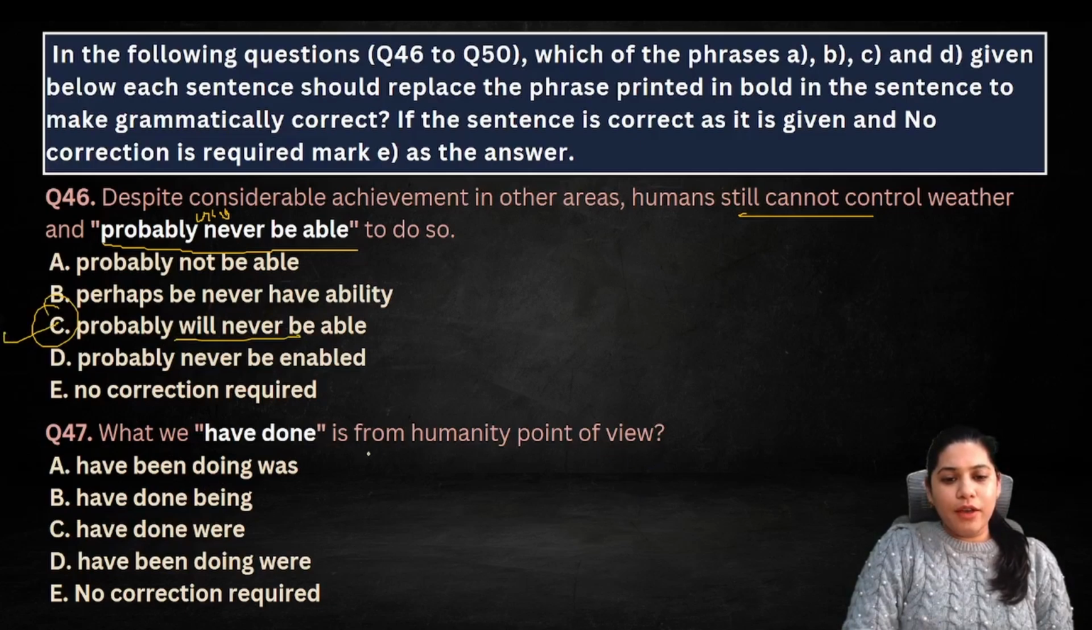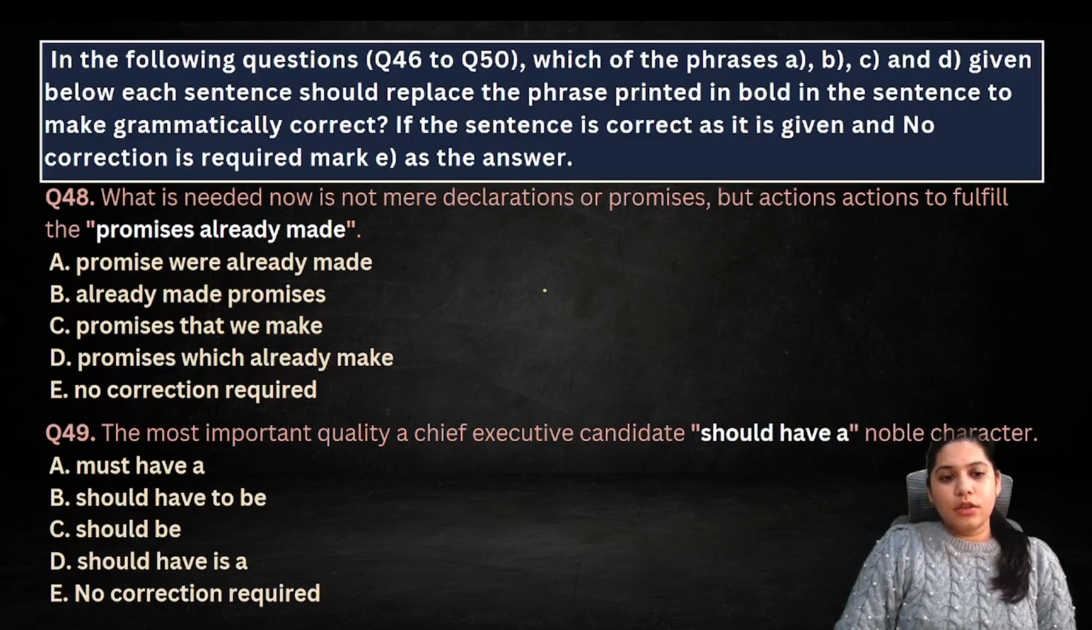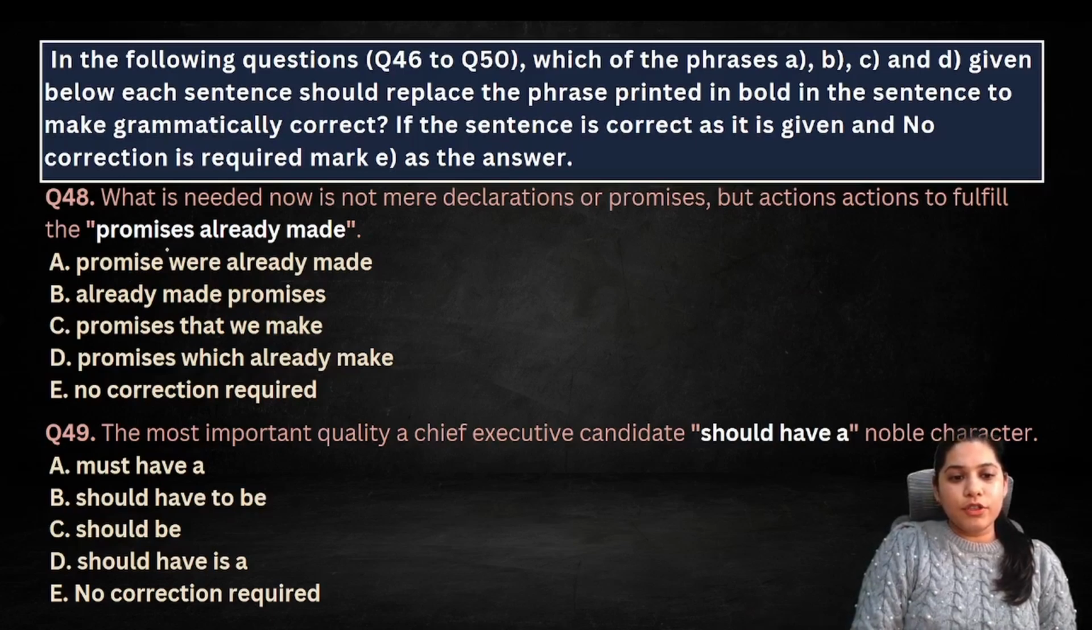Okay. So what we have been doing, right? Was, not is, not yes. From what is needed now is not mere declarations or promises, but actions to fulfill the promises already made. So, but actions to fulfill the promises which were already made, already made promises, no promises, then this is fine, so no correction.